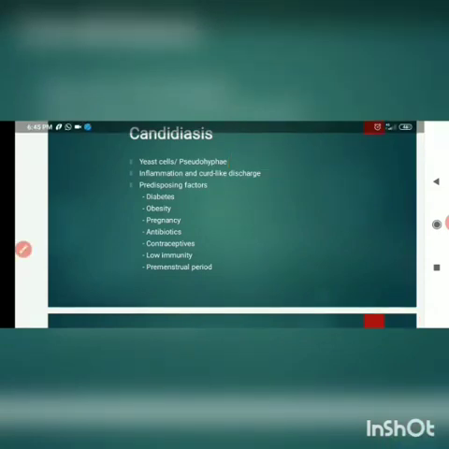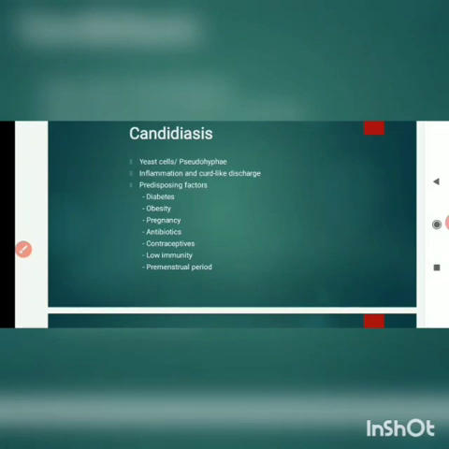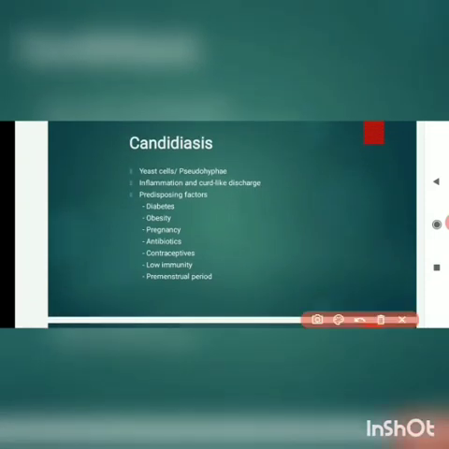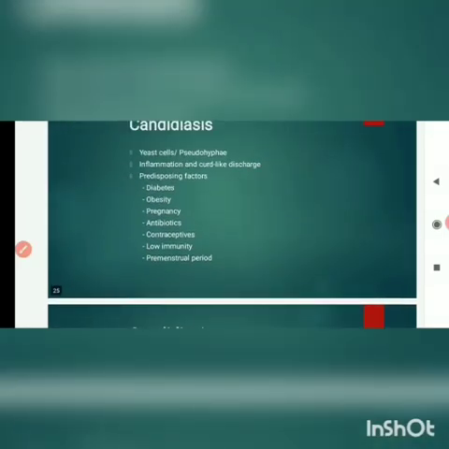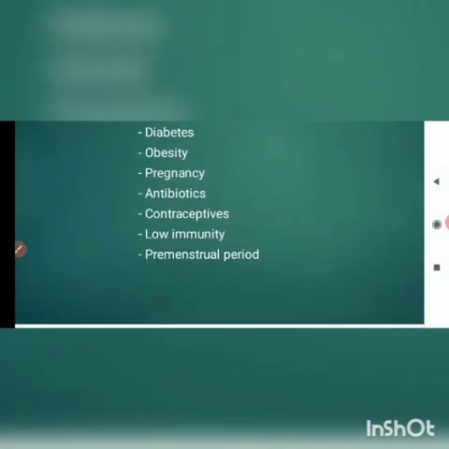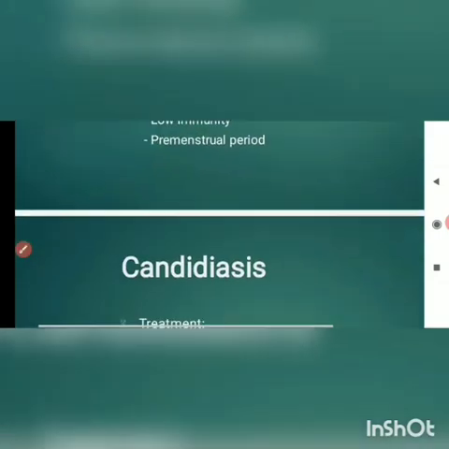So what are the predisposing factors? The main important MCQ which will come from here is that this candidiasis occurs in acidic pH. Even if the pH of the vagina is acidic, it can happen. Other risk factors are diabetes, obesity, pregnancy, too much of antibiotics which will destroy the lactobacillus in the vagina. Then contraceptives, low immunity in the premenstrual phase. And in the menstrual phase also, the pH will be 6 to 8. So in that time also this candidiasis can happen.